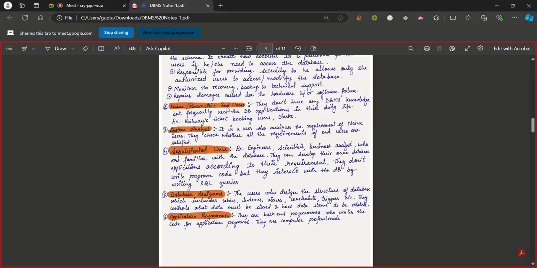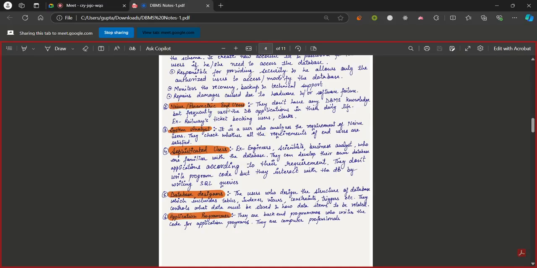Next, we see our database designers. They are the people who create the structure of the database, like how many tables should be included, what all data should be there, what all field names and everything in the database. They design the entire database. This will be the name of the database. There will be 5 tables in it. Each table will have 5 rows, 10 columns. This kind of thing. Those people are database designers.